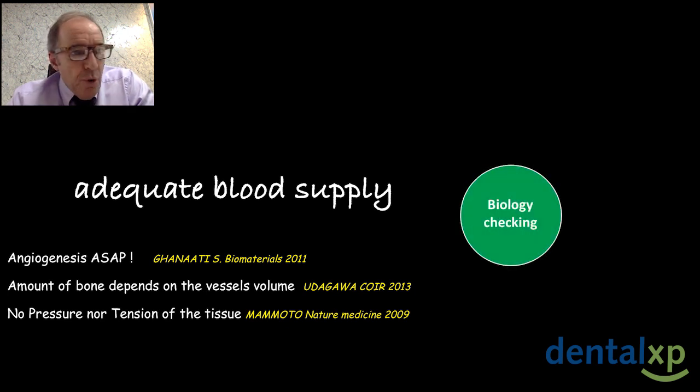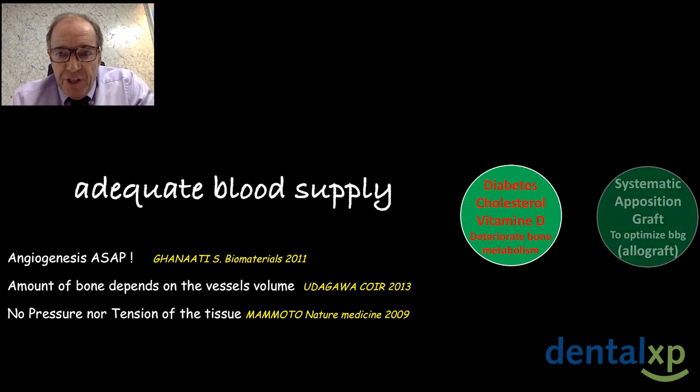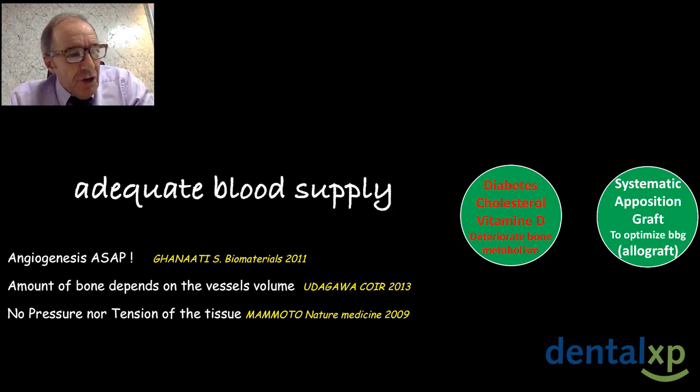We need to take care about diabetes, about cholesterol and vitamin D level, as they deteriorate the bone metabolism. We do systematic apposition graft to optimize the buccal bone thickness with allograft, because allograft gives us collagen, which is first the main protein of the bone and is one of the best stimulations of new angiogenesis.